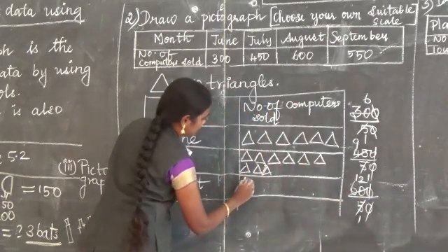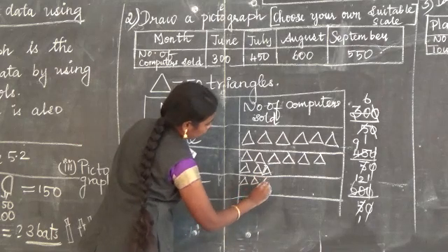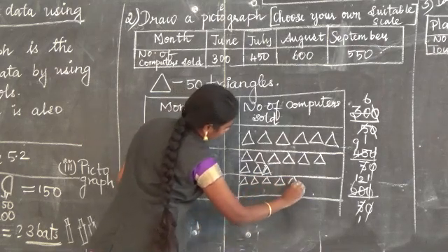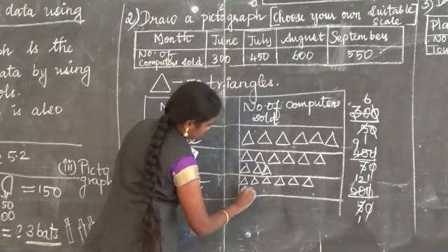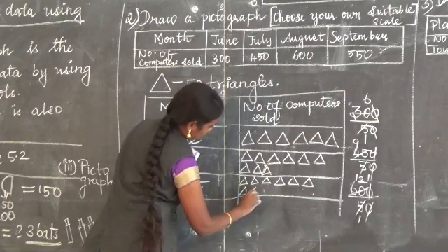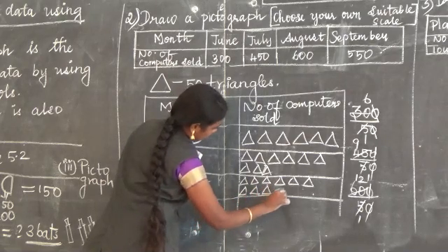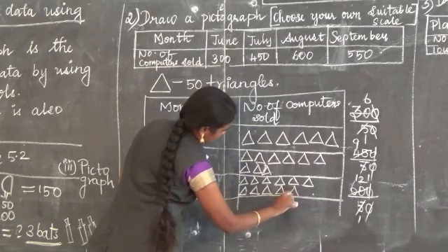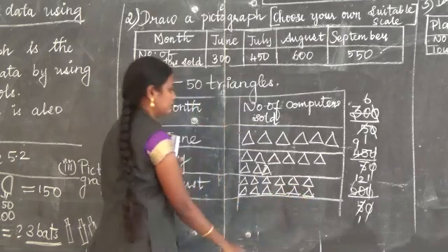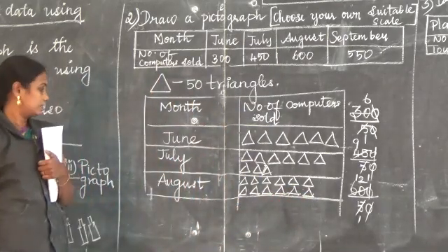So 12 triangles: 1, 2, 3, 4, 5, 6, 7, 8, 9, 10, 11, 12. Totally I have drawn 12 triangles.